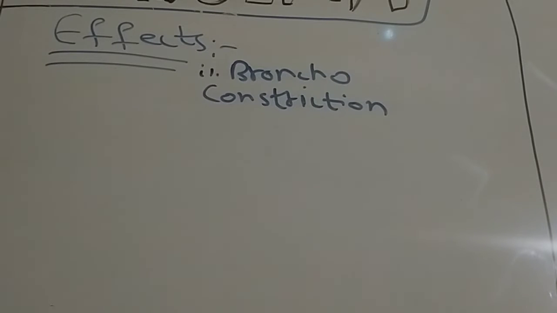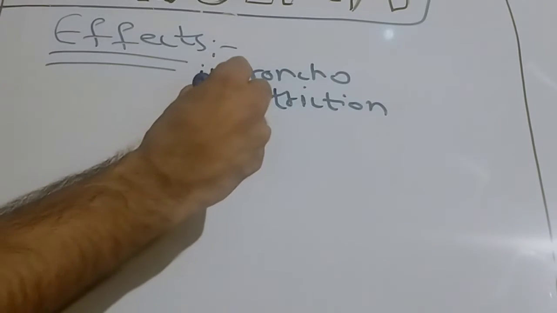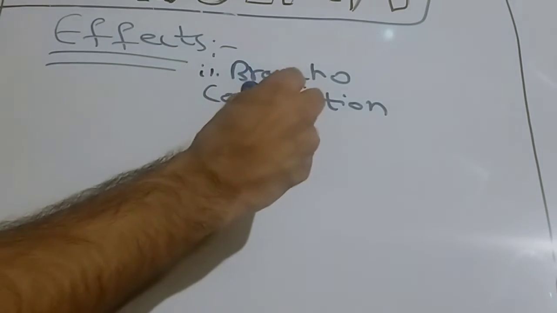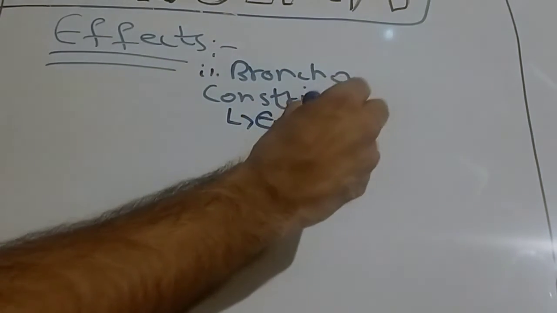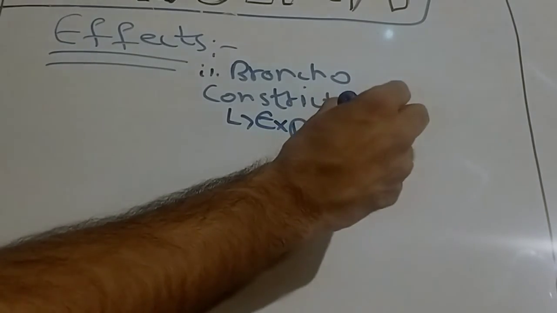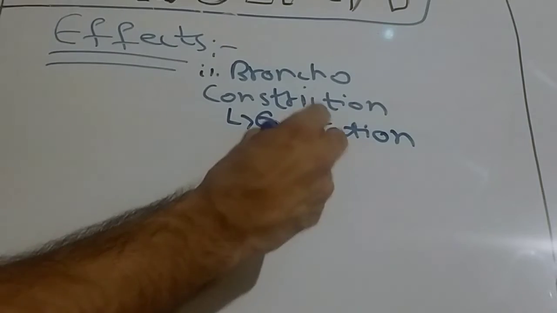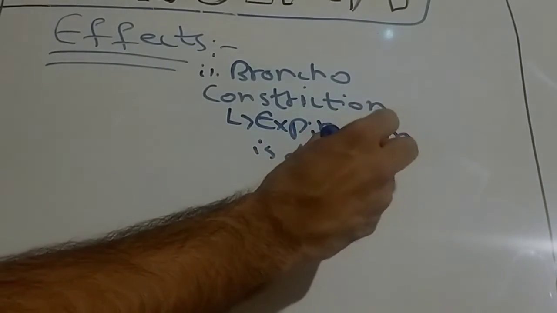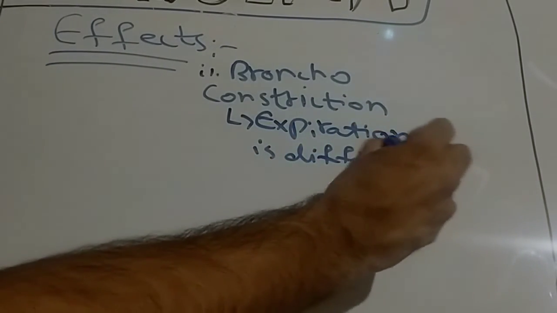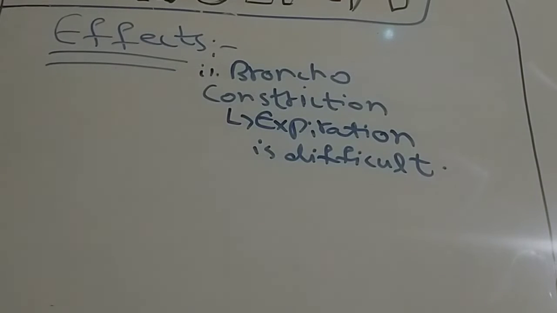Due to this constriction, expiration becomes very difficult. It is very difficult for the patients to expire carbon dioxide due to that narrowed lumen, because the lumen is narrowed by the accumulation of mucus, and it causes bronchoconstriction.